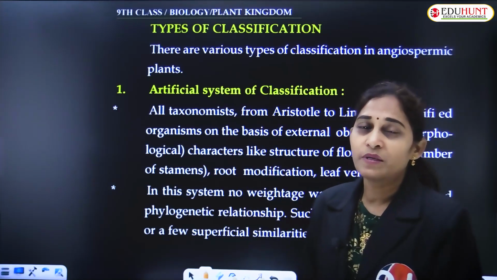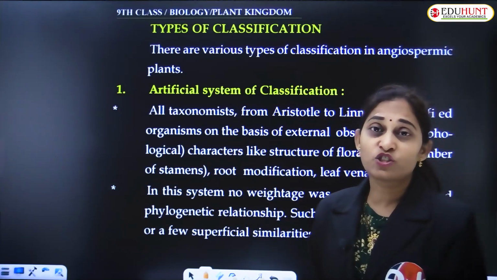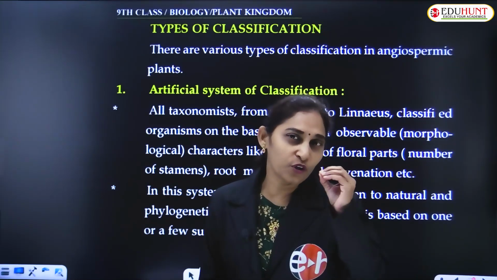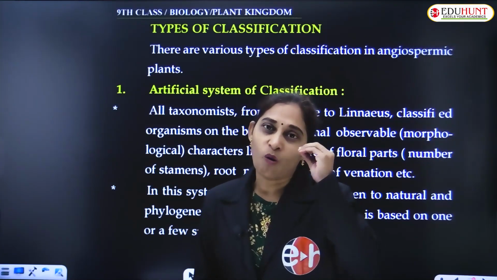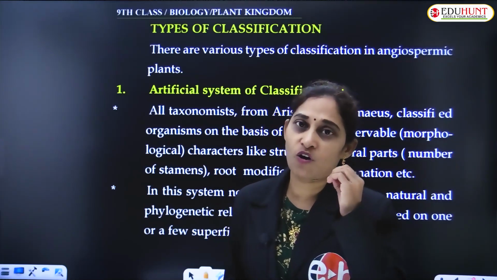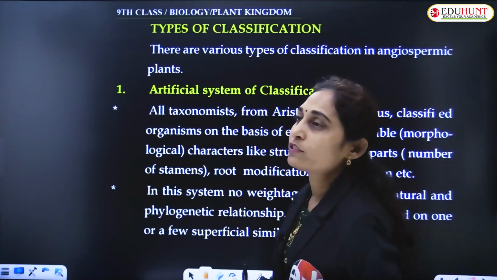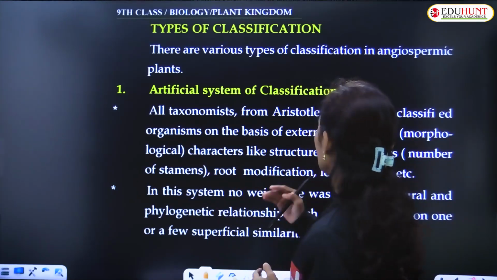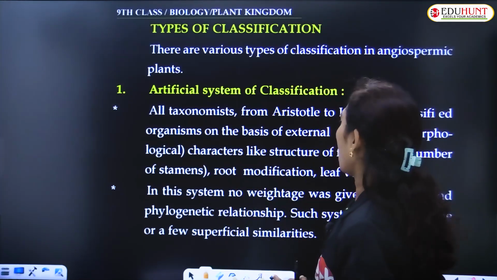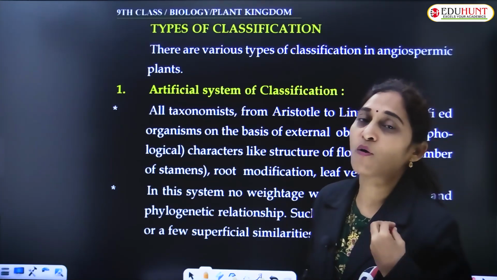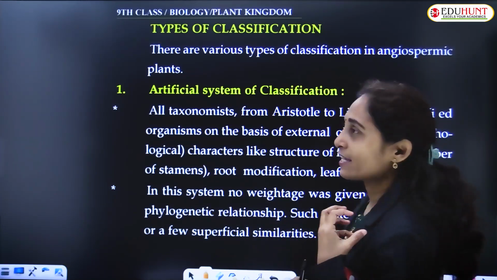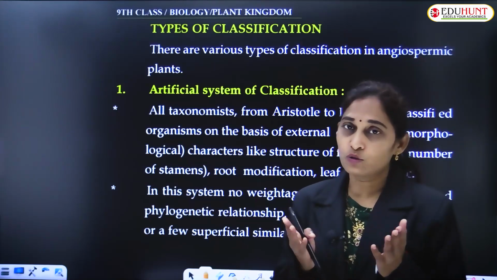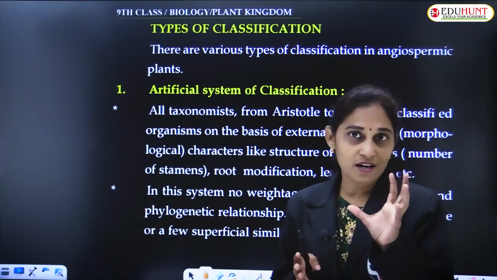Artificial system means the system in which the plants are classified based on a few visible morphological features or characters. All the taxonomists, right from Aristotle to Linnaeus, classified organisms on the basis of external morphological features, external observations like how the stem looks, how the leaves look, how the flowers look.